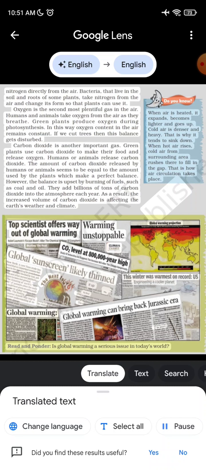Climate change. When air is heated, it expands, becomes lighter and goes up. Cold air is denser and heavy. That is why it tends to sink down. When hot air rises, cold air from surrounding area rushes there to fill in the gap. That is how air circulation takes place.